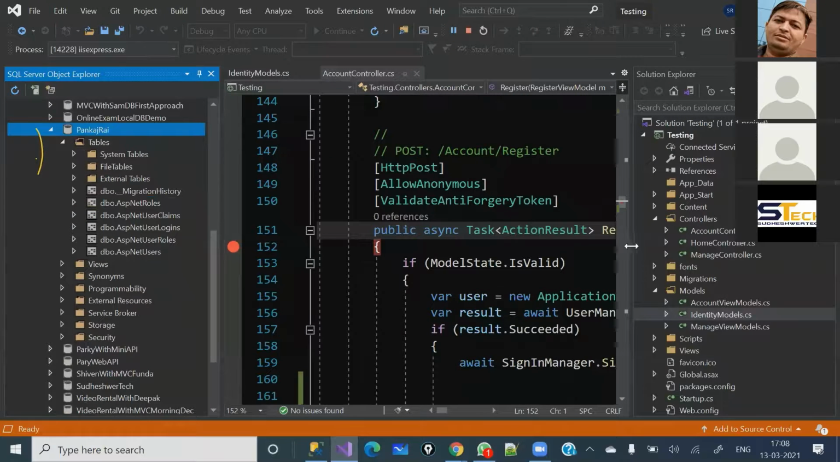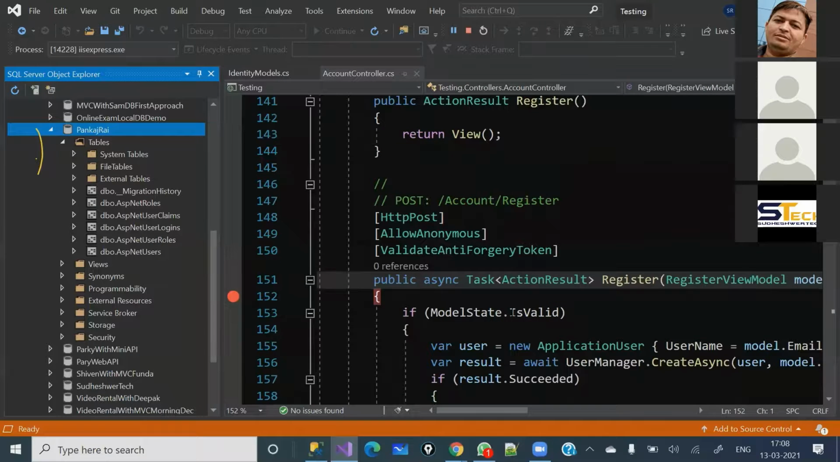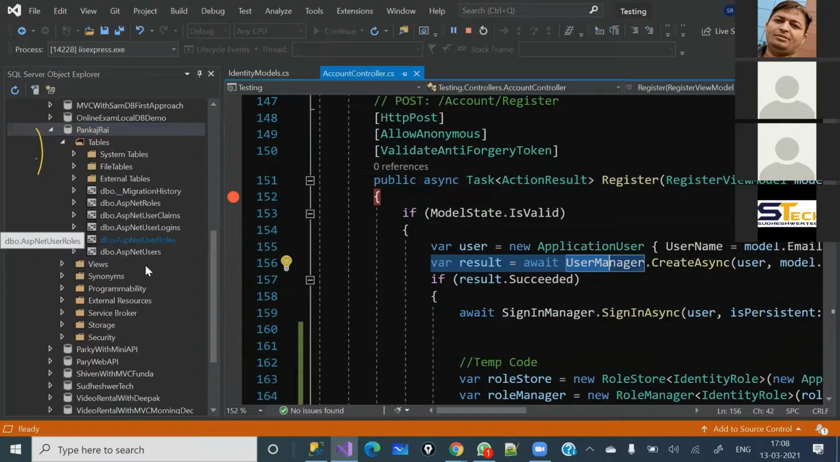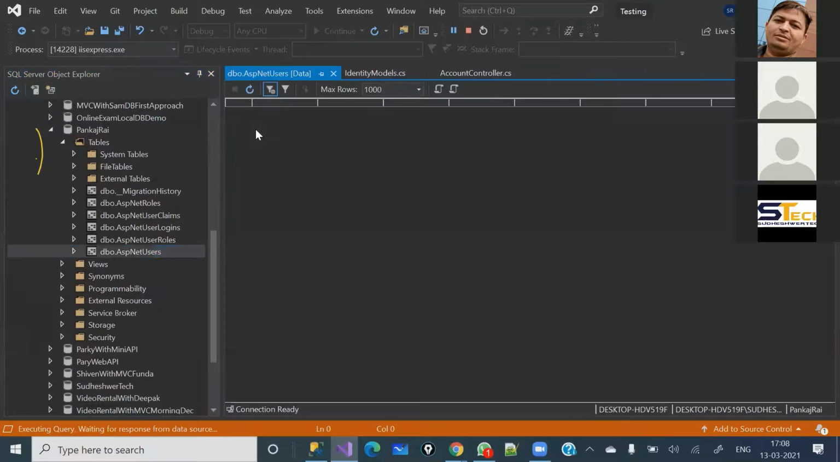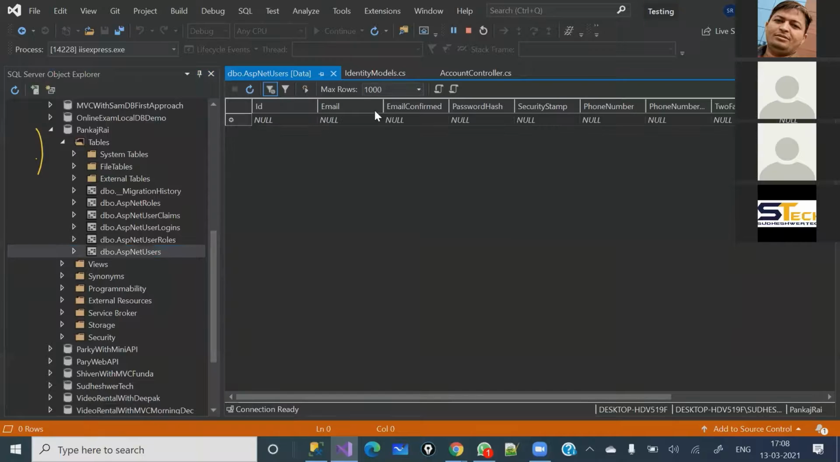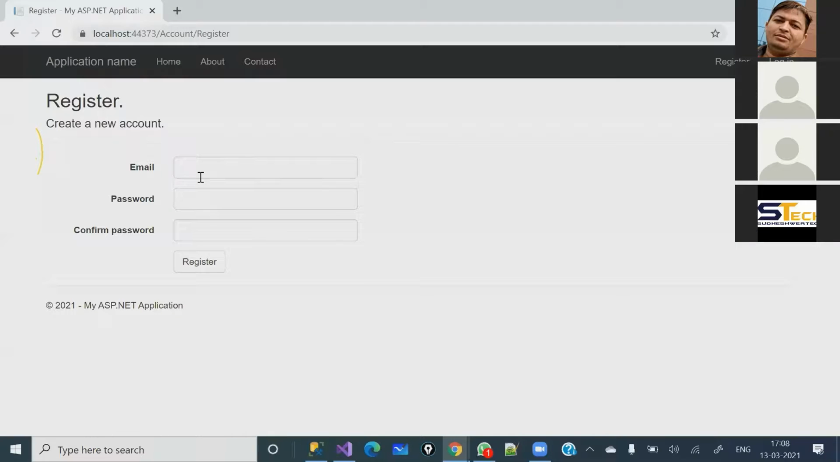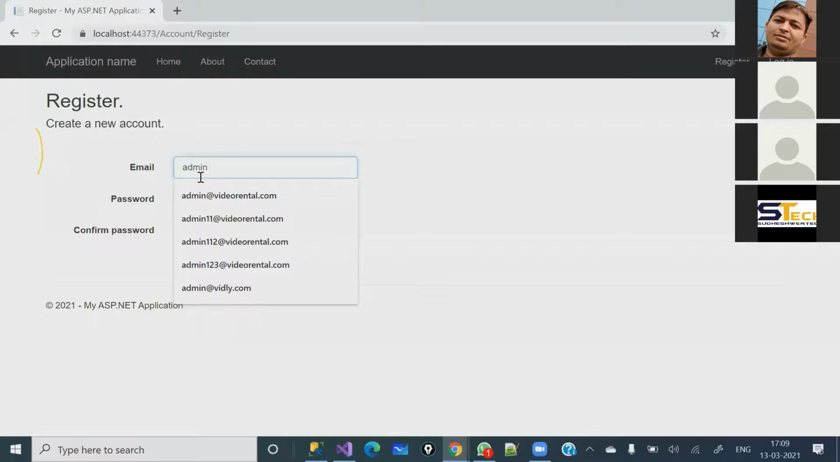When this piece of the code is executed, you will get an entry under this table. Right now it is completely blank. We don't have anything. The first entry will go into this table when this piece of the code is executed. So let me enter here.